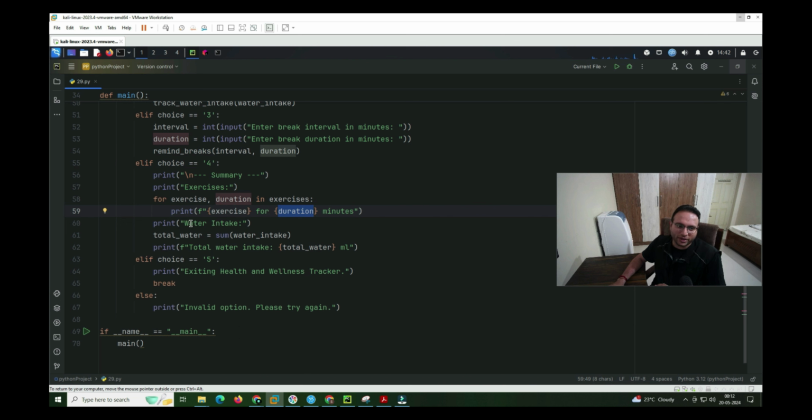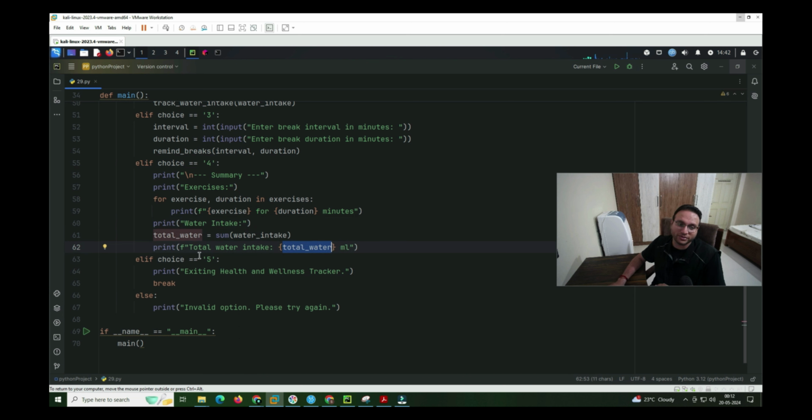Now after that, talking about the water intake, this is a summary, so everything comes in the final phase. The water intake is similar: whatever input we are giving gets added, and the final count is shown over here. That is the total water we consume in ml in a day, whatever input we put from the entry side, and that gets displayed here.